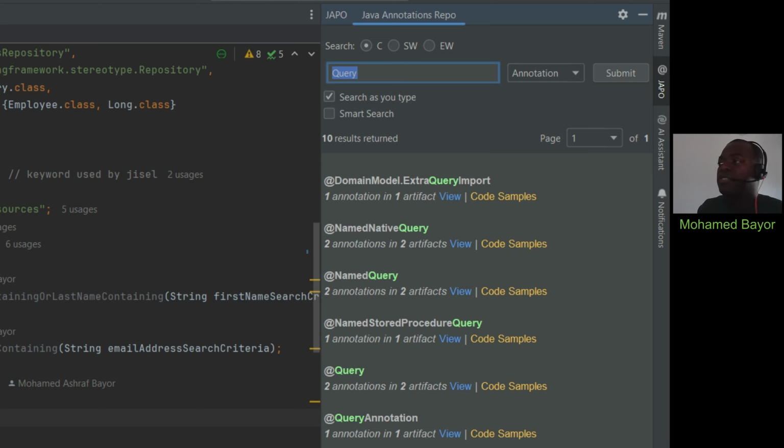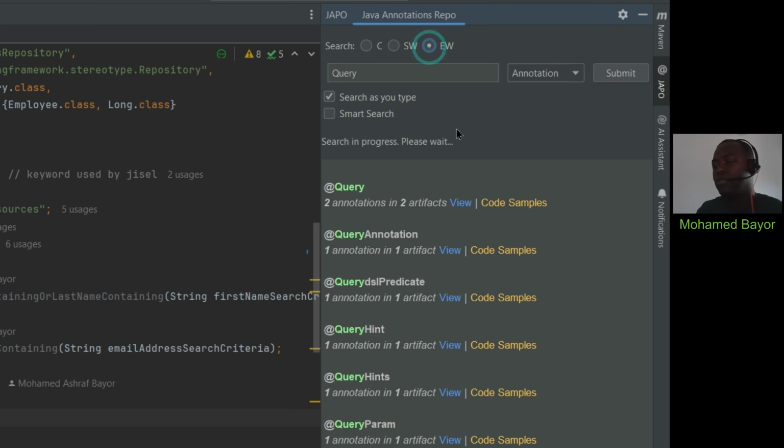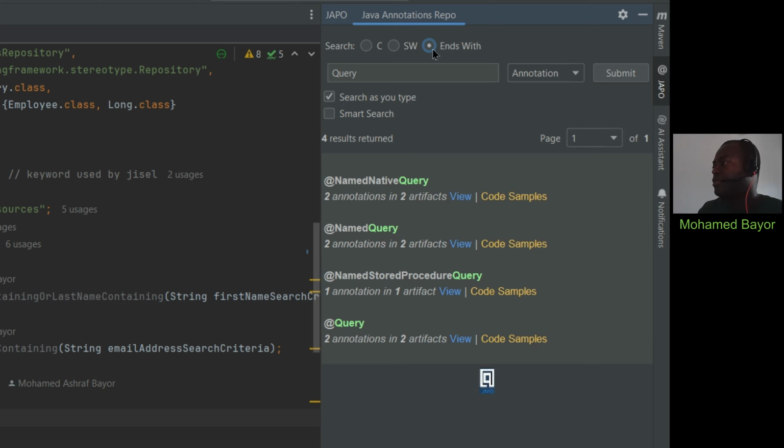Now, if you are interested in having only, let's say, only the annotations name starting with the selected name here, you can just go ahead and select this option here, which is start with. Once you click on it, the search is automatically reloaded and re-triggered, and then you have the result here. So if you're looking for anything ending with query, you just click on end with, and then you have here all of the annotations that are ending in query.